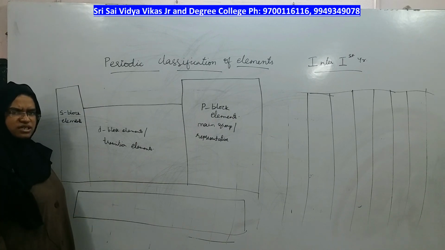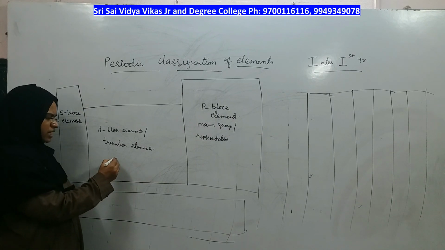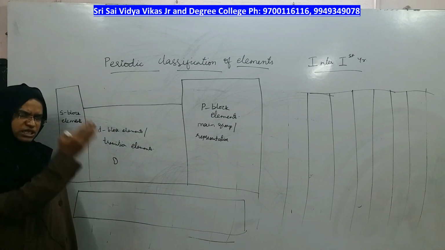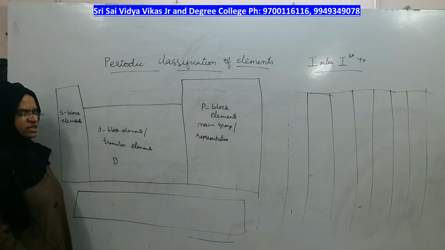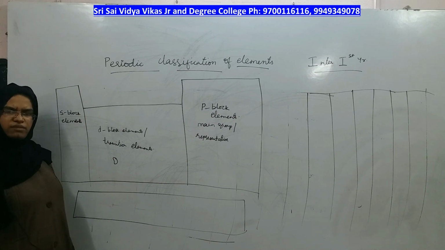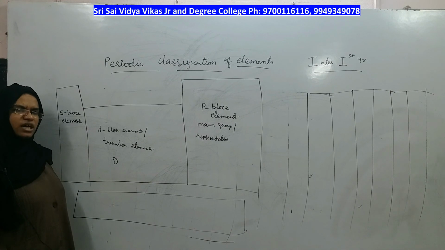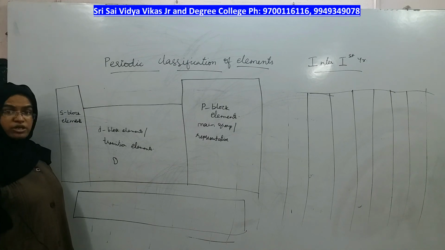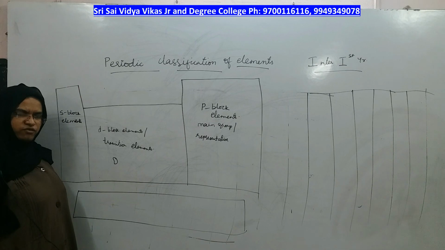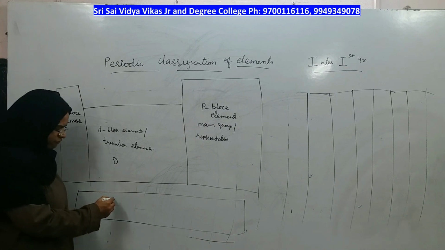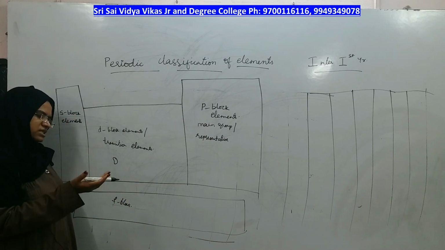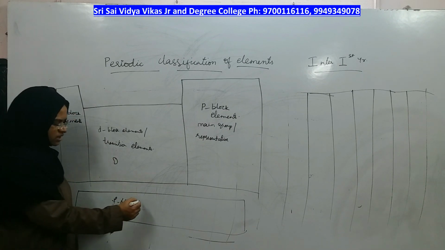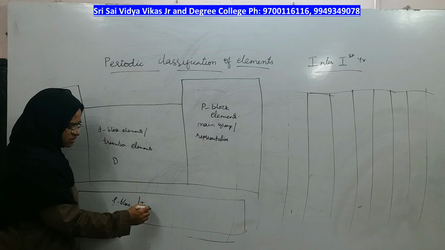Inside the transition elements, after some elements, there is one more series in the form of a branch inside the D block elements only. That series has metals which are mostly radioactive, and they are present in F orbitals, therefore they are called F block elements.